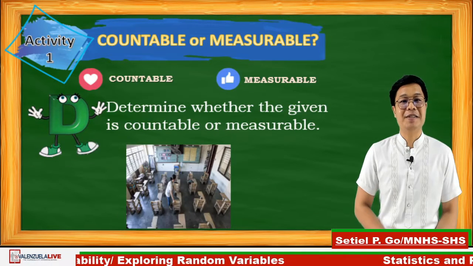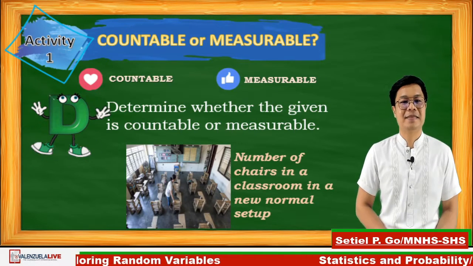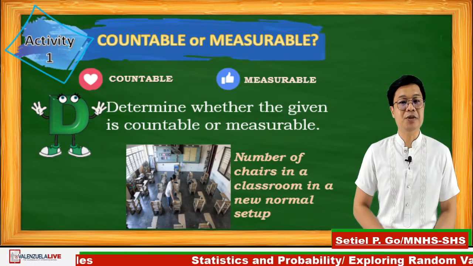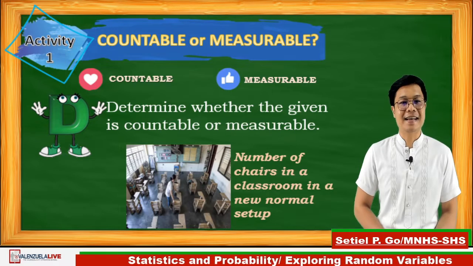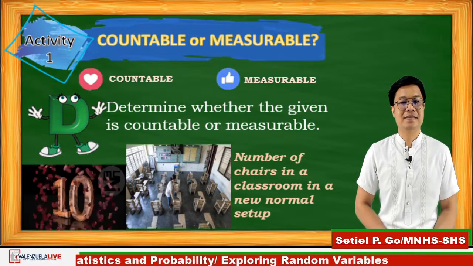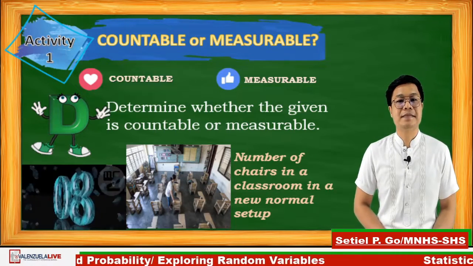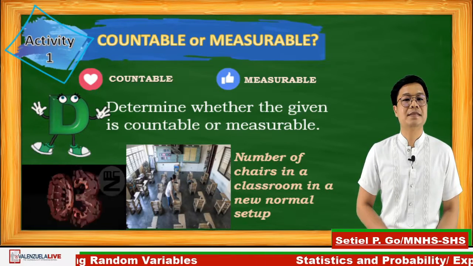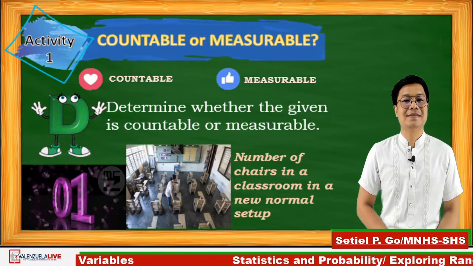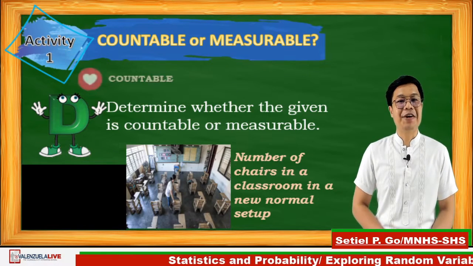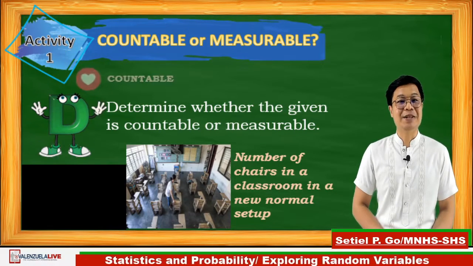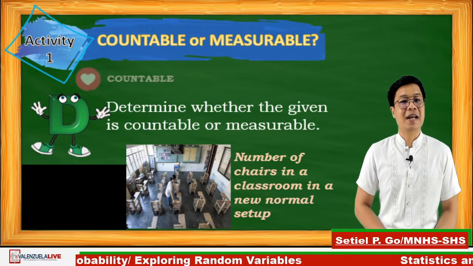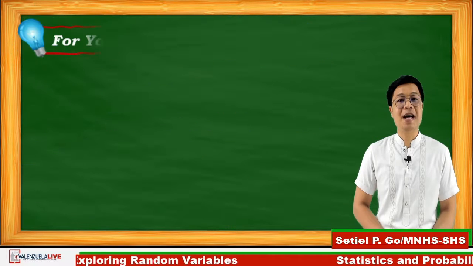Okay, let's start. Number 5. Number of chairs in a classroom in a new normal setup. 10 seconds, go! Time's up. If your answer is a heart sign, again, you are correct, since the chair is tangible and it is countable. I think you're ready to explore random variable.